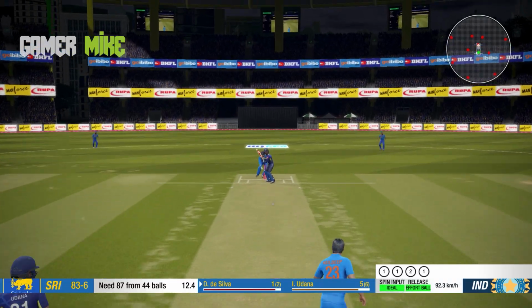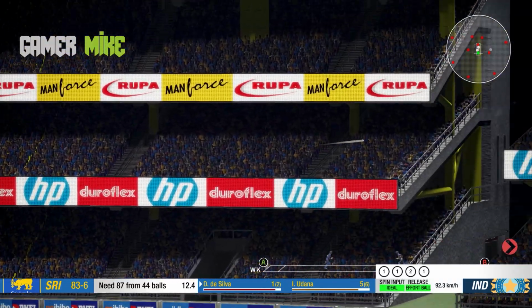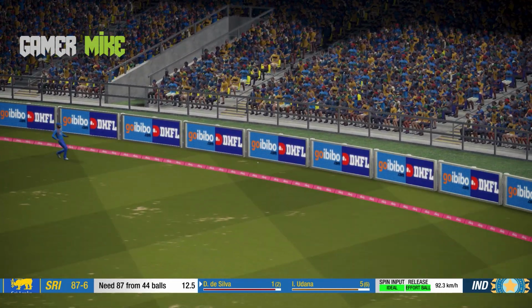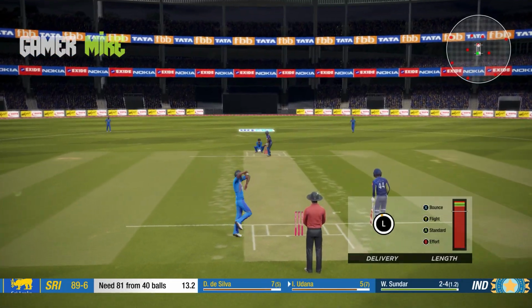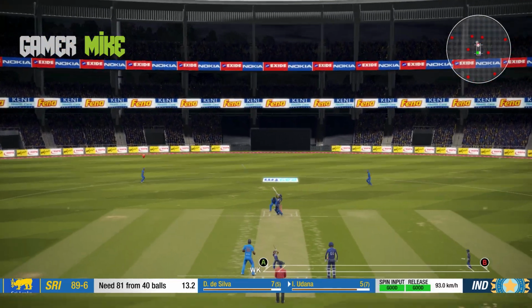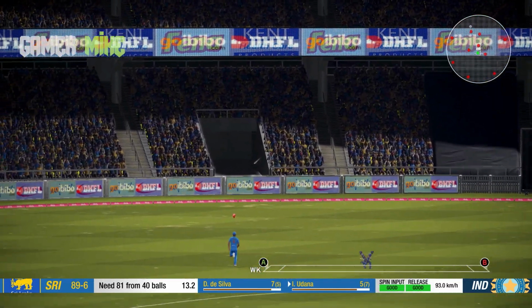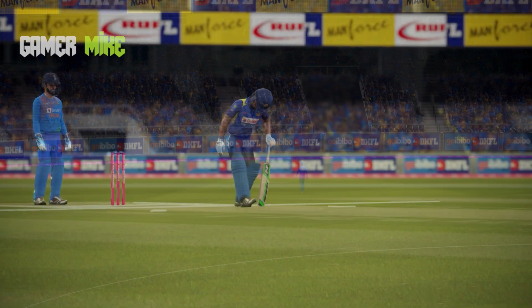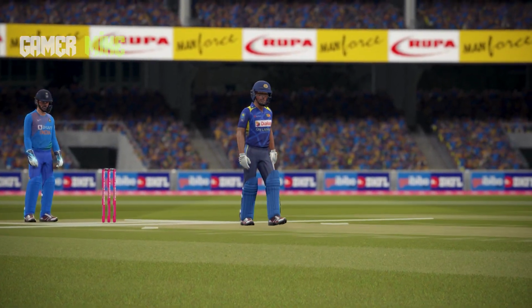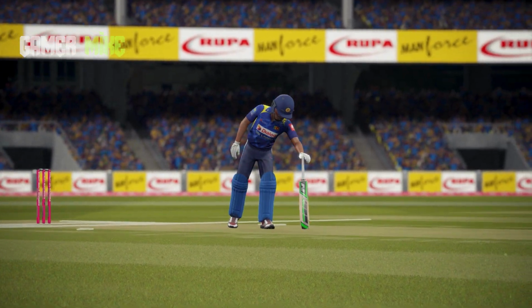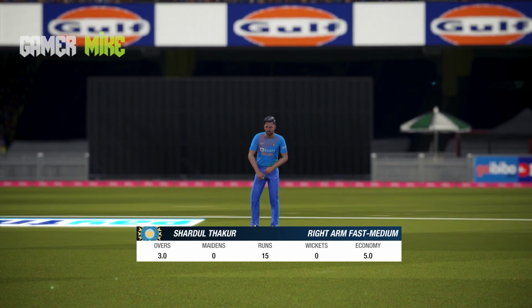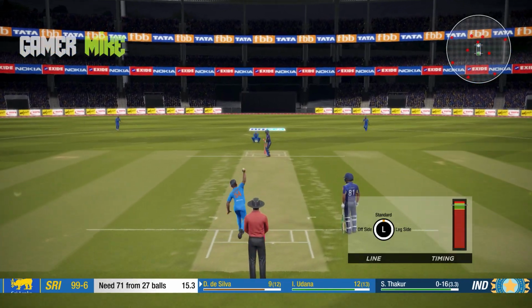And now Kuldeep Yadav with his 5th delivery. Oh, that's in the air, but it's safe and it will get De Silva a boundary. And Washington Sundar with his 3rd delivery of this over. Oh, that's a late cut from Udana. Cheeky shot from Udana. No deep third man, he knew it and he just lofts it. Shardul Thakur has been brought back by Virat Kohli. Let's see what he is going to do. 4th ball of this over.